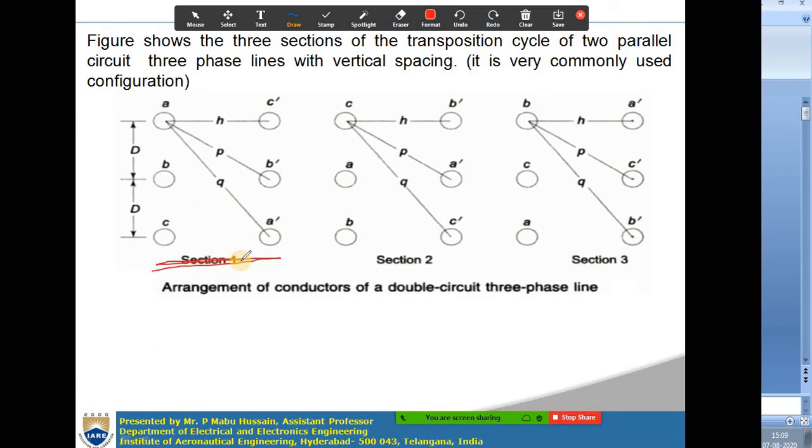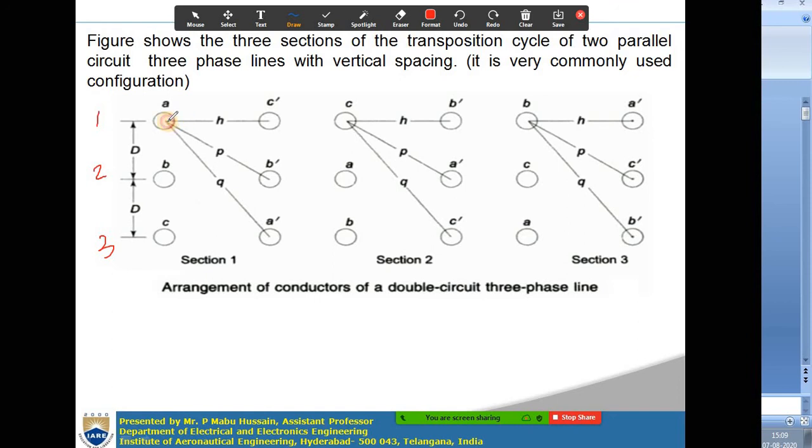Okay. So, now this double circuit arrangement will be transposed. Okay. So, in transposition you will be having 3 sections, each section will be having the same length. Okay. If there is a total length, all the 3 sections will be having a length of L by 3. Okay. So, now here when you consider the transposition, all the conductors will take original positions of all other conductors. Suppose this is position 1, position 2 and position 3.